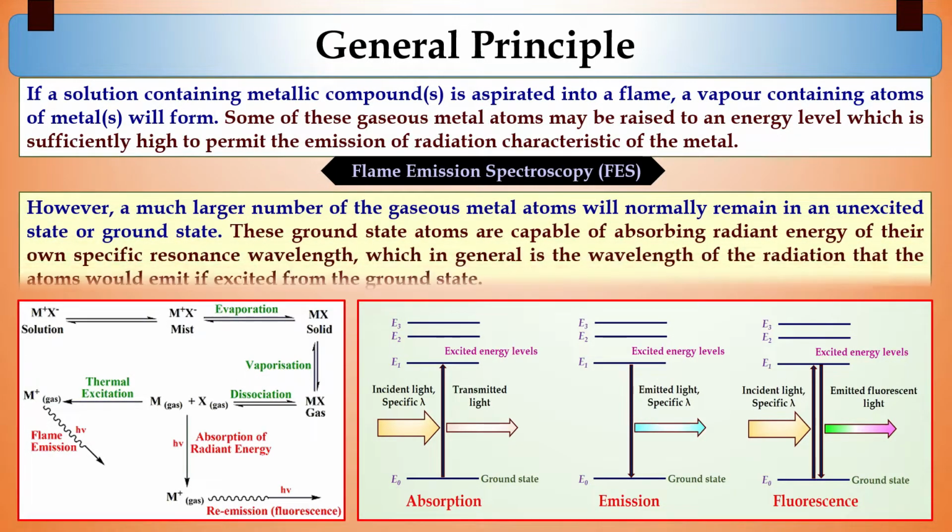However, a much larger number of the gaseous metal atoms will normally remain in an unexcited state, or in other words, the ground state. These ground state atoms are capable of absorbing radiant energy of their own specific resonance wavelength, which in general is the wavelength of the radiation that the atoms would emit if excited from the ground state.